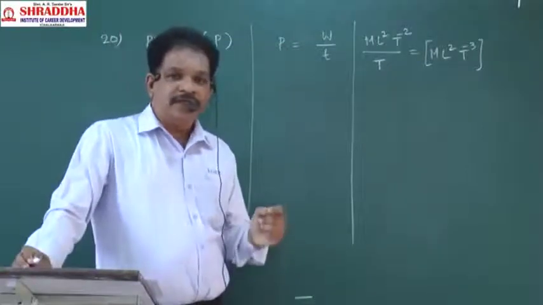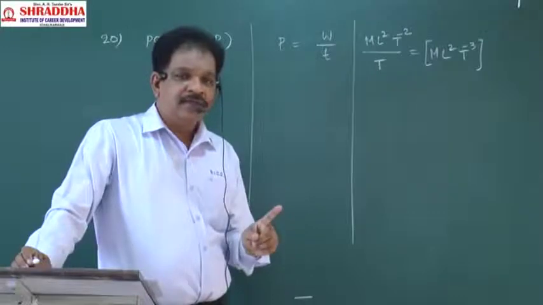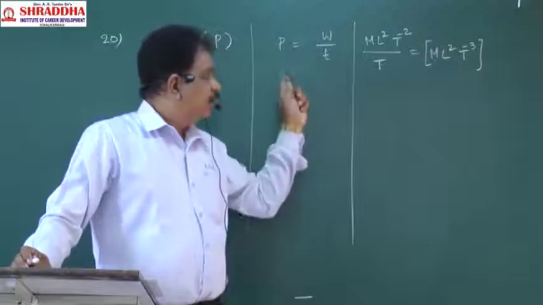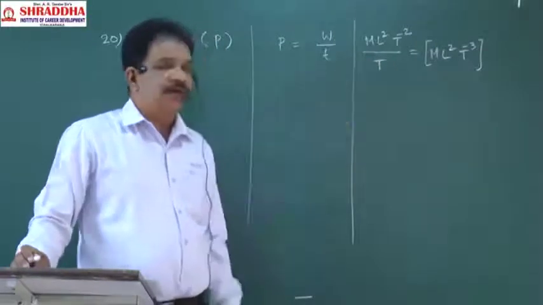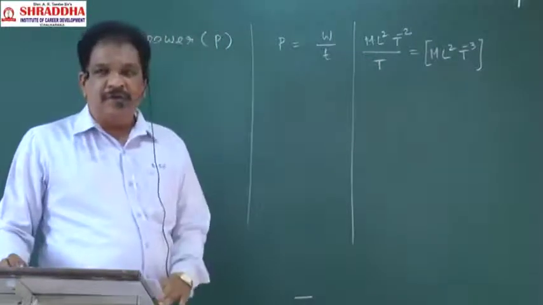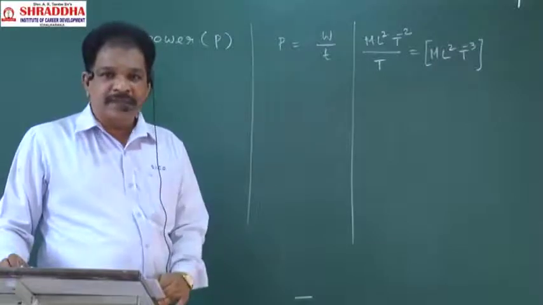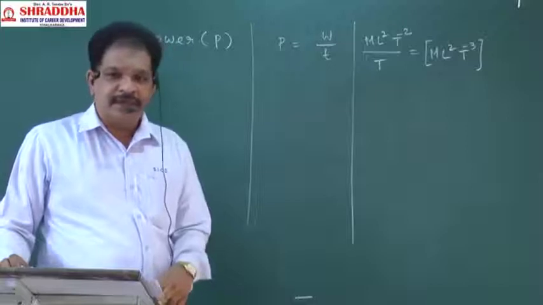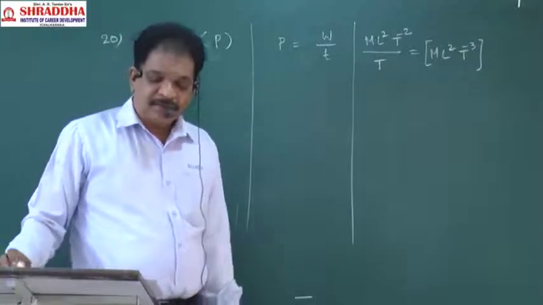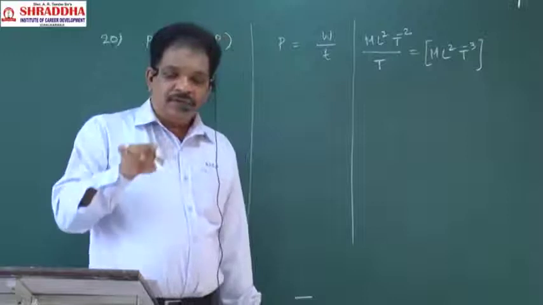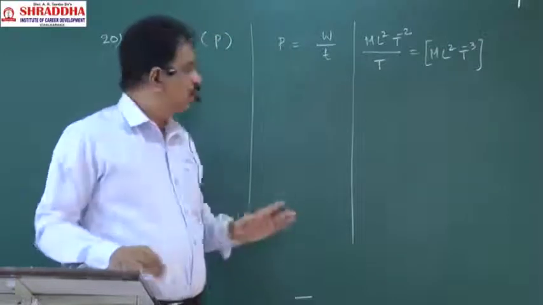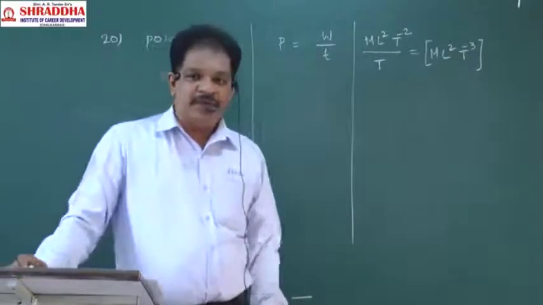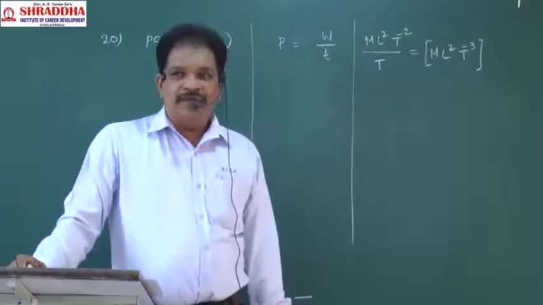How much work is done in 1 second? The amount of work done in 1 second will be called the power. Power dimensional formula will be ML square T power minus 3. Is my point clear? Next, today we have finished up to now 5 quantities' dimensional formulas. That's it. What are the quantities?